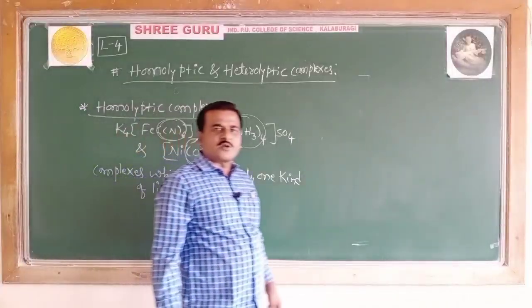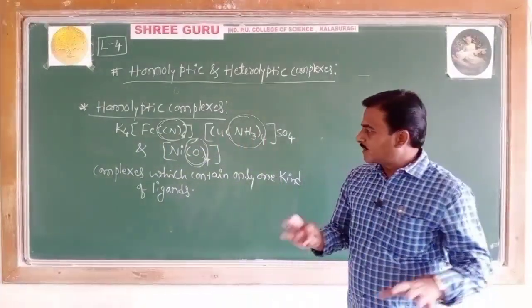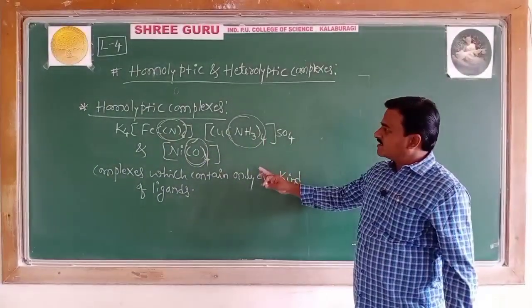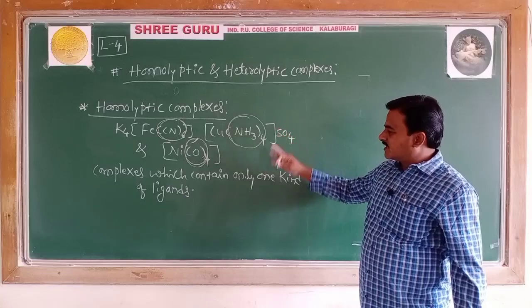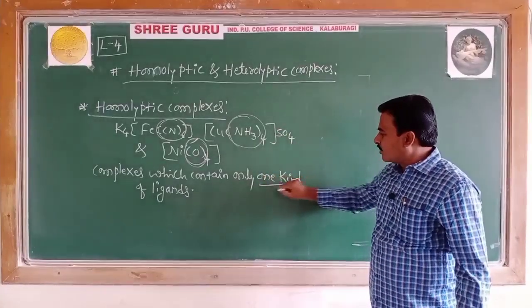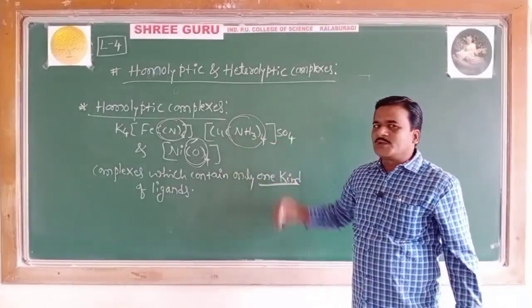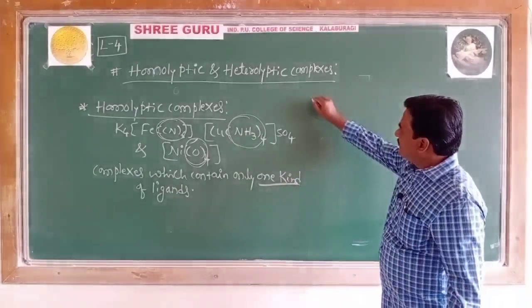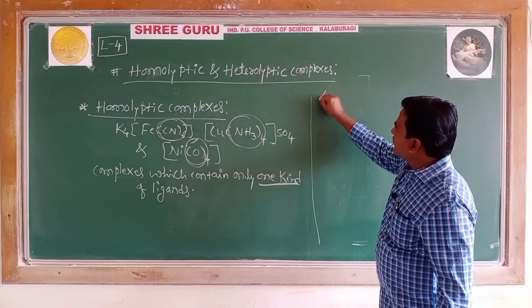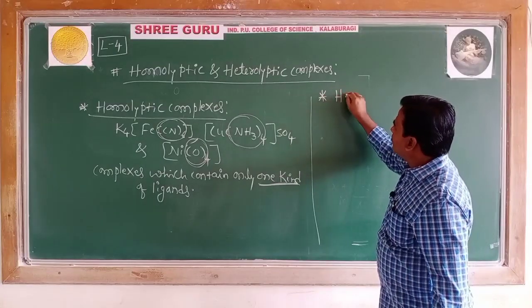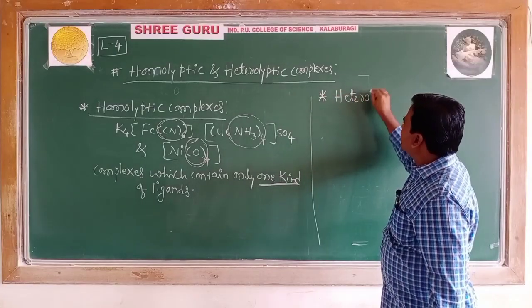What are homoleptic complexes? The complexes which contain only one kind or type of ligands in them are called homoleptic complexes. On the other hand, heteroleptic: the word itself says hetero means different.